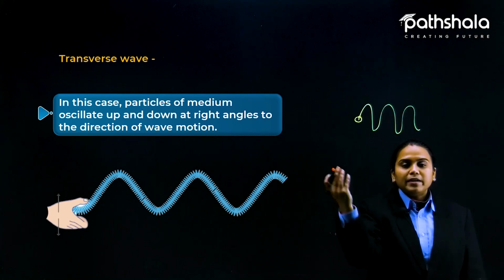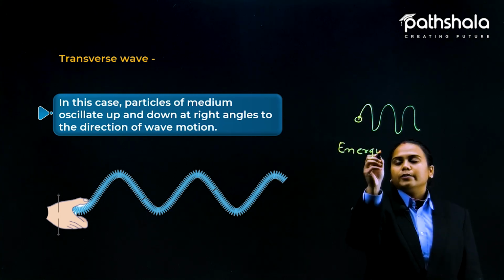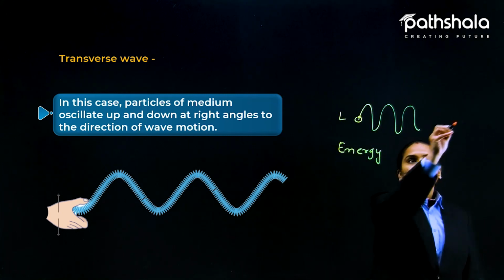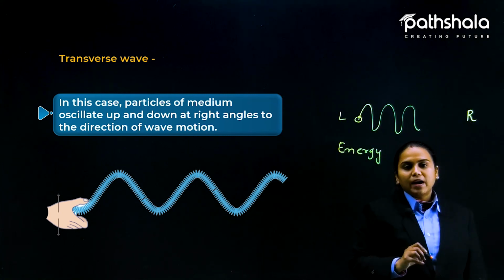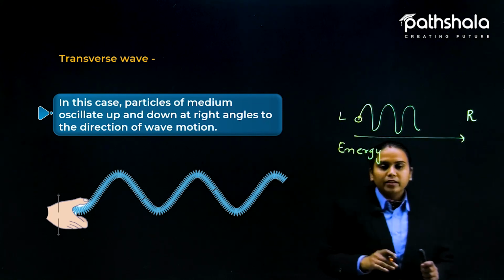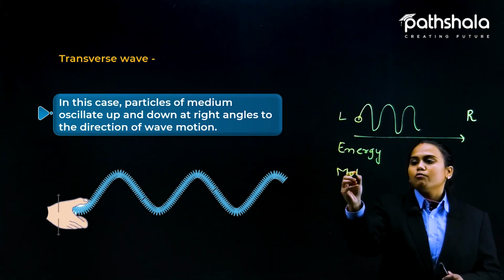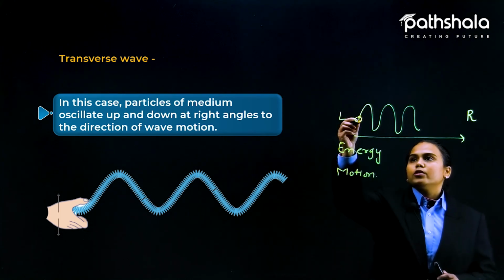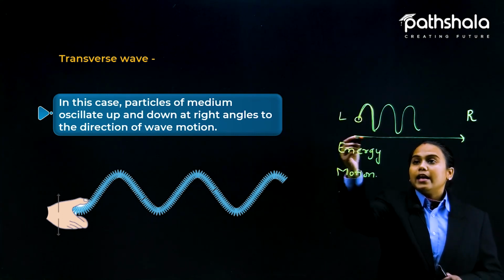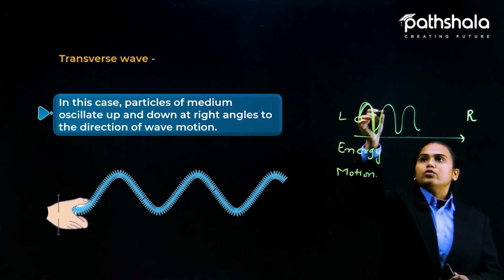So let me tell you one thing. First of all, if we talk about the energy part, in this case also the energy goes from left to right, from here to here. Okay, that is fine. Now let us see the motion. Here the observable part is that the motion is in this direction and the energy is in this, so it is perpendicular to the energy.